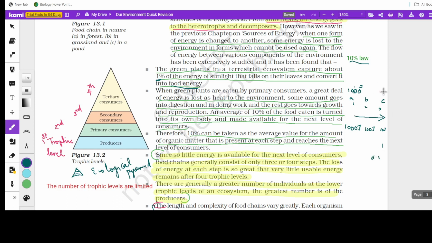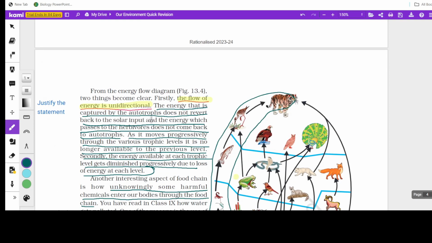If the question is given like this, for example, in trophic level C they have given us 10 joules, then moving towards your left hand side, in reverse order, it will be increasing. Like if in C it is 10 joules, in B it will be 100 joules, and in A it will be 1000 joules. You understand? So that is the easy way of remembering. Towards your right hand side, it decreases in multiples of 10, and towards your left hand side, it increases in multiples of 10. Mostly you'll be getting this question for 1 mark, either in split up or in objectives. Fine.